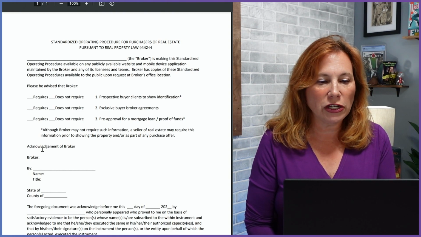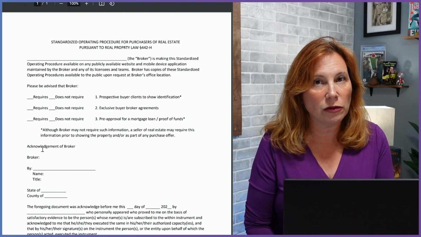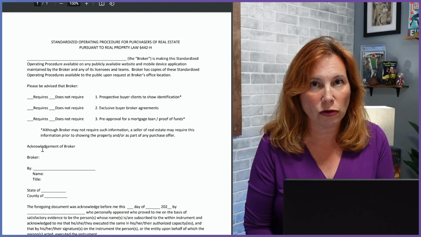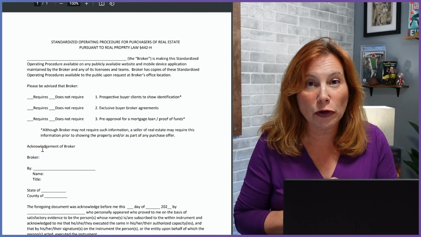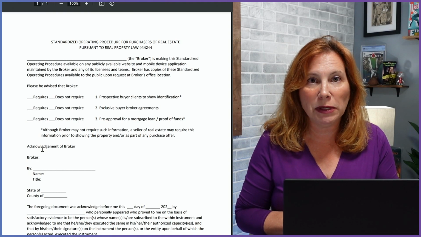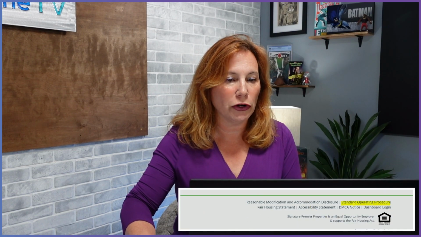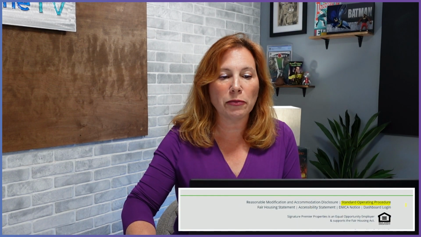It is what you need to check off, but it also needs to be notarized, so make sure you get it notarized. This has to be on your broker's website, and you have to give a link to this on all of your agents' websites as well. It needs to be down in the footer. Here's an example of what a footer could look like, where it says standard operating procedure. That needs to be a clickable link.